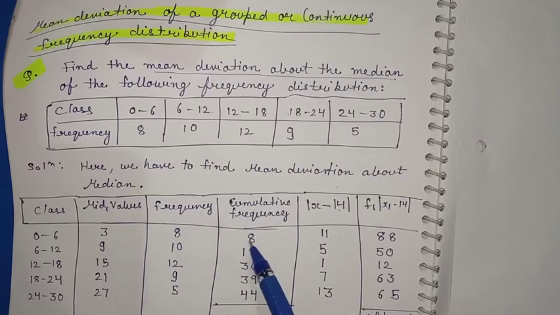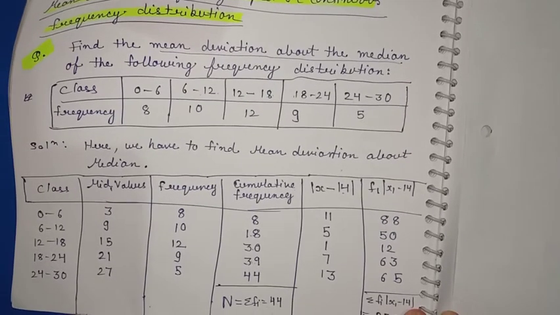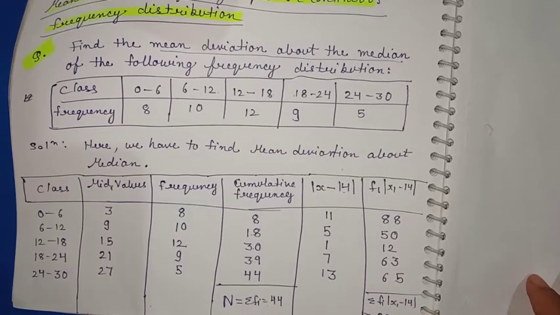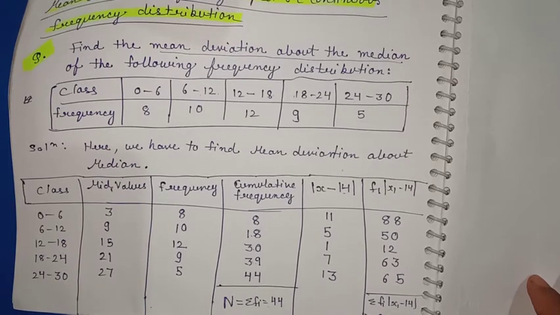Cumulative frequency, you know how to find it: 8, so we write 8. 8 plus 10 is 18, 18 plus 12 is 30, 30 plus 9 is 39, 39 plus 5 is 44. So the cumulative frequency is 44, which means summation of fi is also 44, that is n equals summation of fi, which is 44. Now we first have to find the median. As I have discussed earlier, it is very simple to find the median.